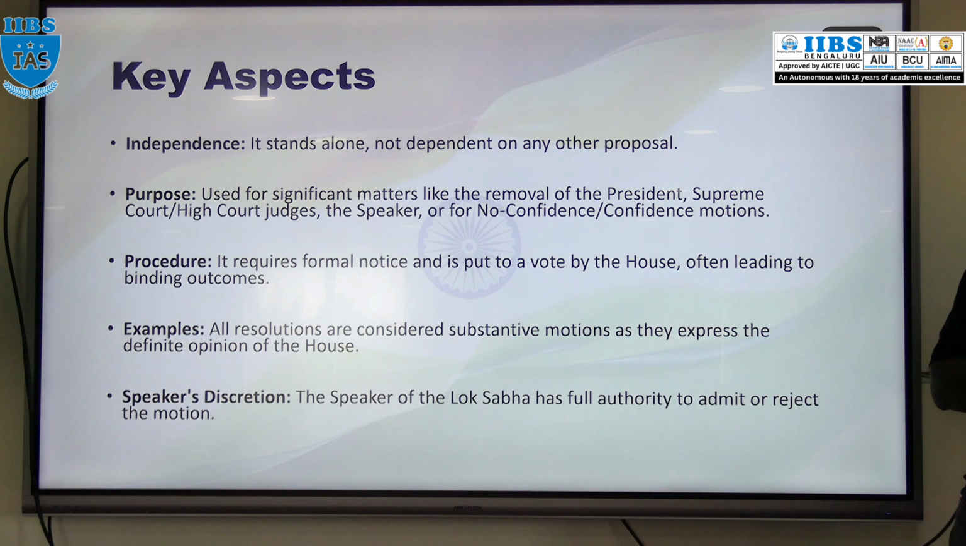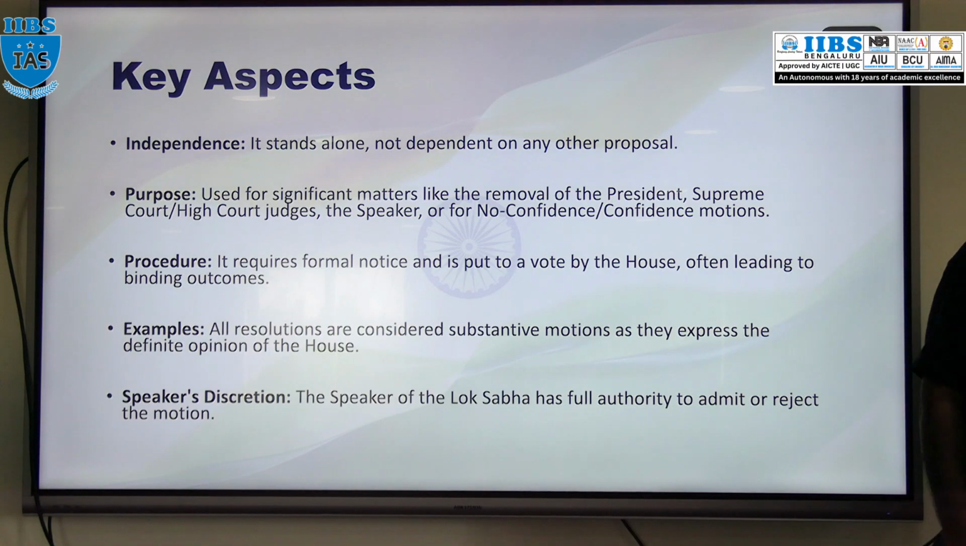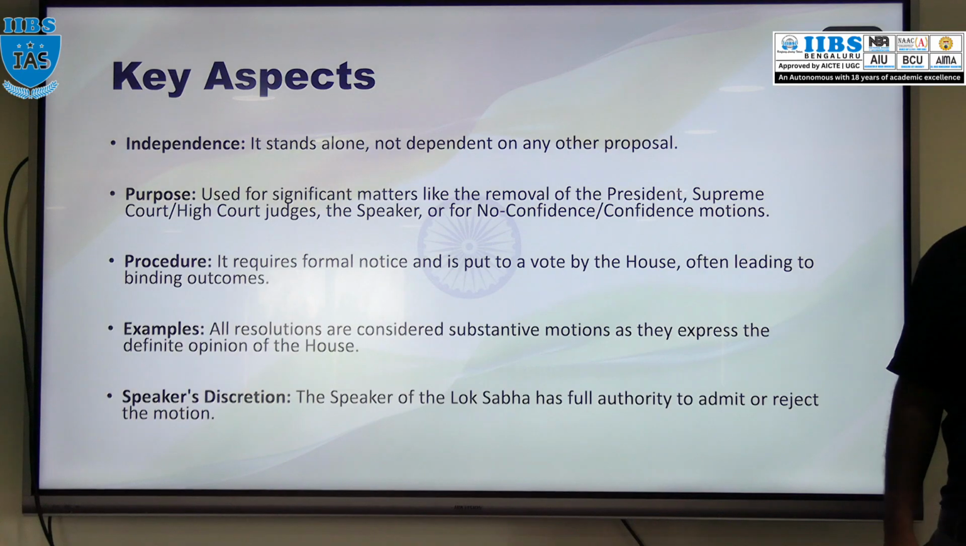Formal notice is required and voting will be done by the house, so obviously an outcome will be there. An example of a substantive motion is resolutions. All the resolutions are considered substantive motions. Why? Because the resolutions are the opinion of the house.